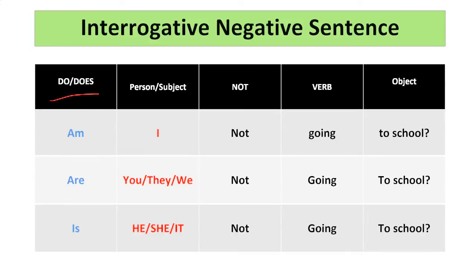Then we have the interrogative negative sentence. You have your helping verb, subject, not, verb plus ing, then your object. Am I not going to school? Are you not going to school? Are they not going to park? Are we not going to play cricket today? Is she not going to school? Is he going, or maybe is he not going to buy a new bike? We don't know. So this is how you create your interrogative negative sentence.